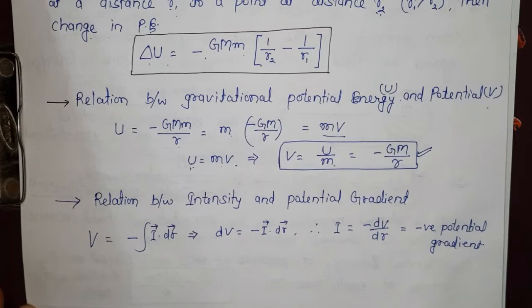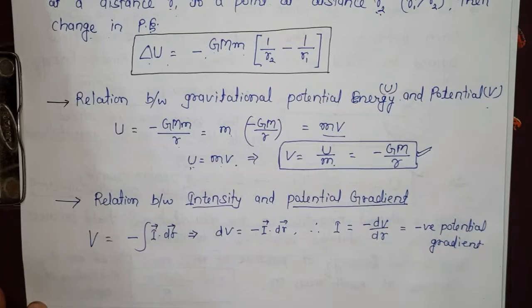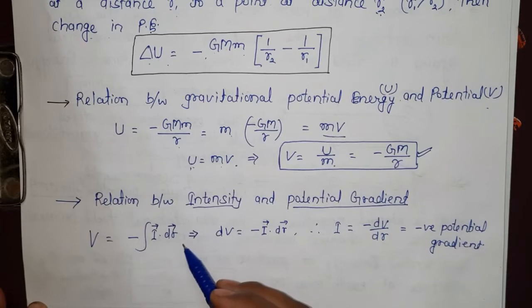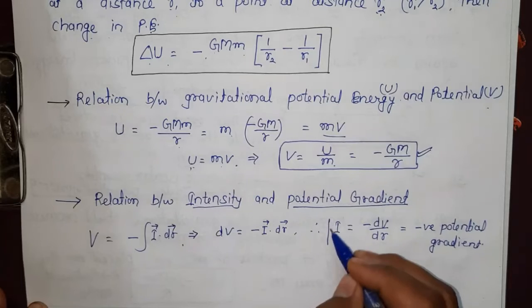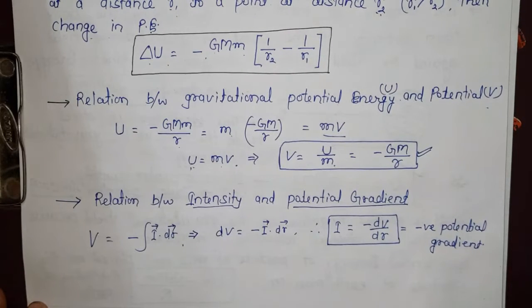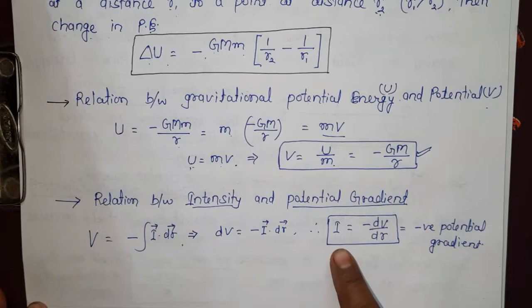Our next topic is electric potential. One point is also remaining: the relation between intensity and potential gradient. By the formula V is equals to minus of integration I dot dr, we get the formula. And what we have to remember is this formula: I is equals to minus of dV upon dr. So the negative derivative of potential is equal to the intensity, or we can also say that intensity will be equal to the negative potential gradient.